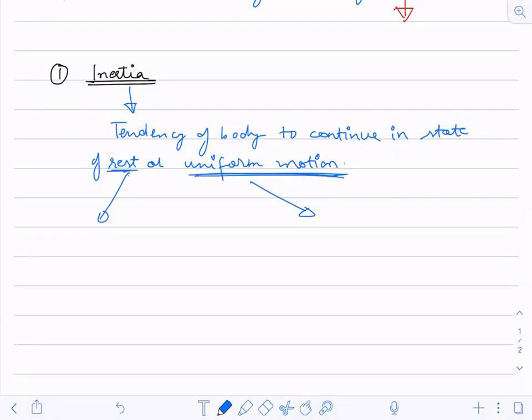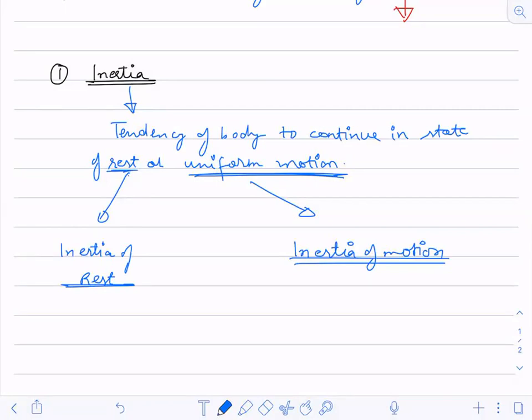So this is the inertia of rest. Any example that you can give me for these two? Very famous examples we study in the books. Inertia of motion, any example that you can give? Yes. Like a ball, if it is kept on a sliding floor, it will go by itself. Okay. Anything else?